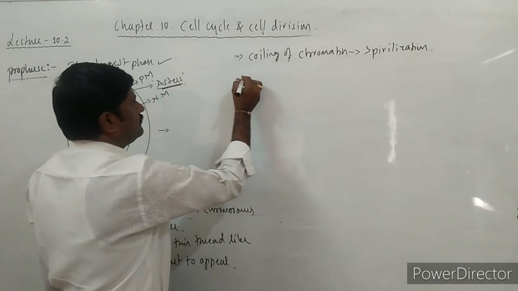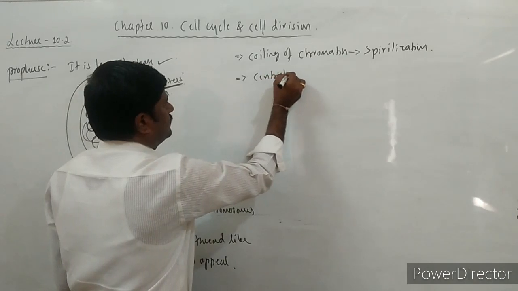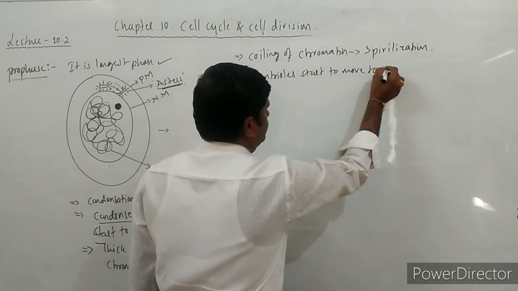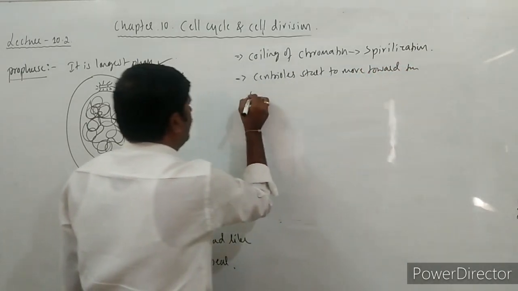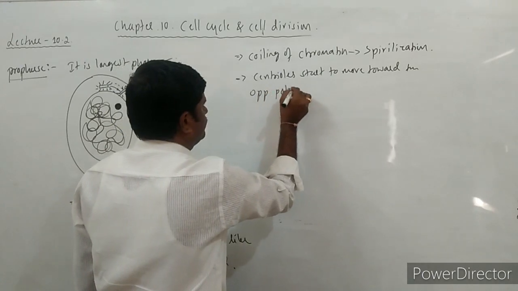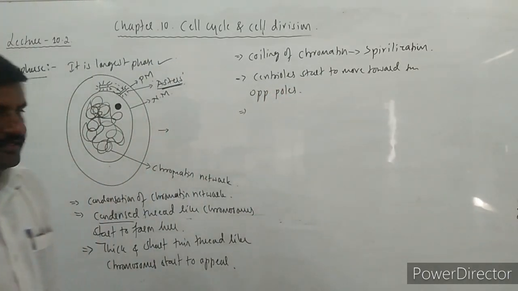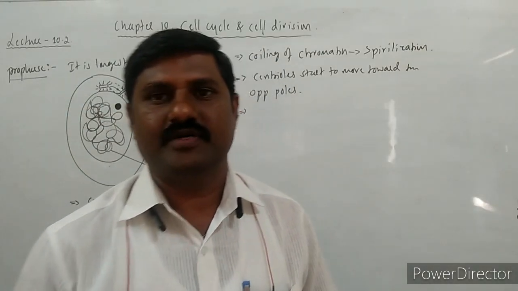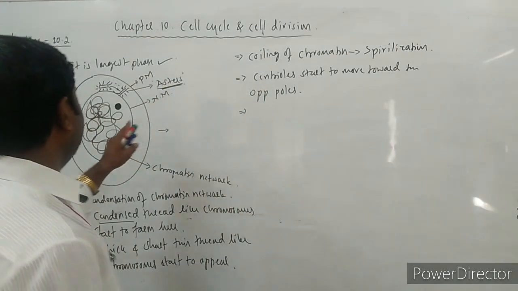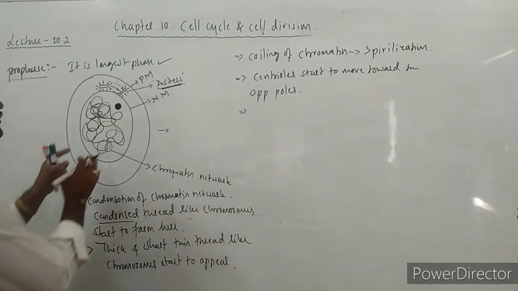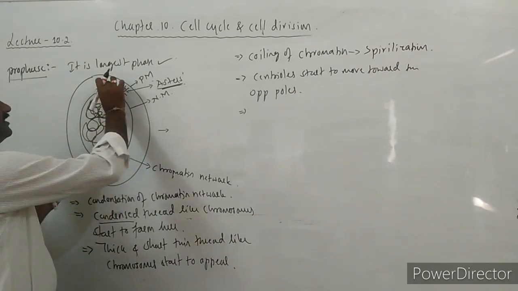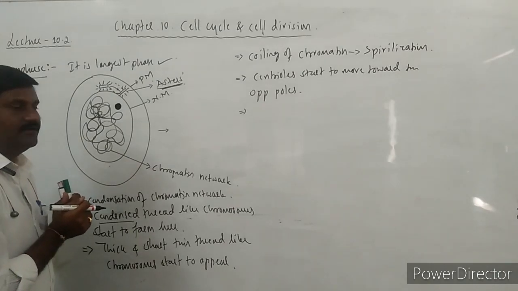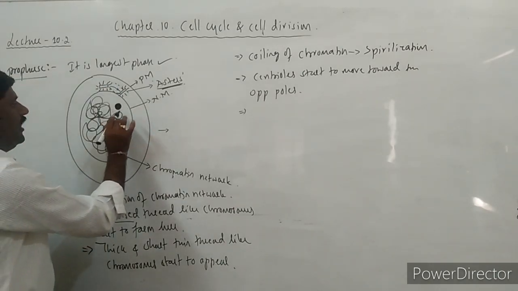Here centrioles start to move towards the opposite poles. Okay, they start to move towards the opposite poles, and simultaneously, what happens over here? They start to form the spindle fibers, right? Initially, the spindle fibers start to form over there.